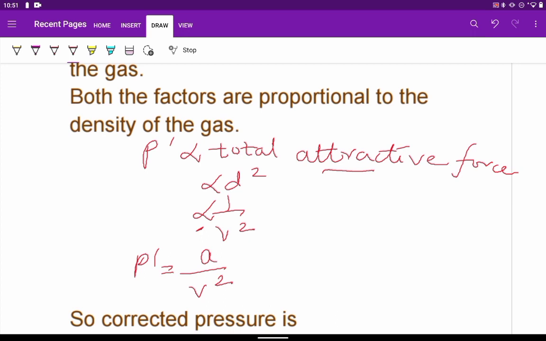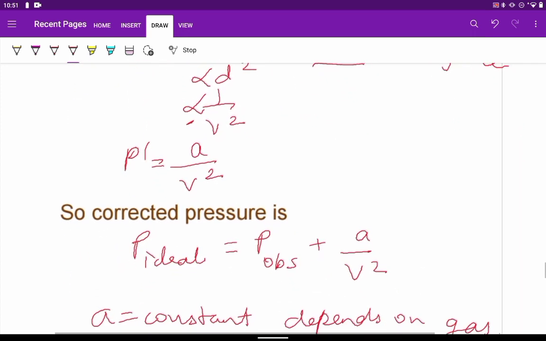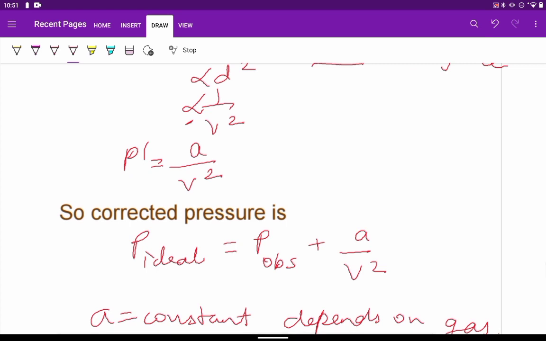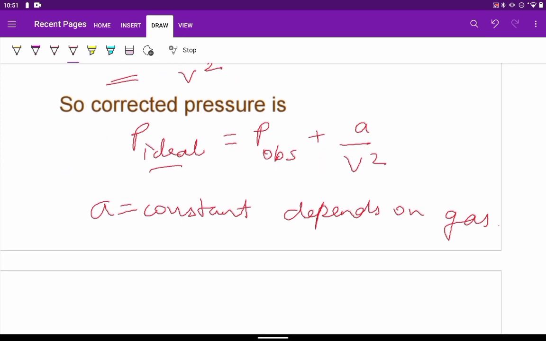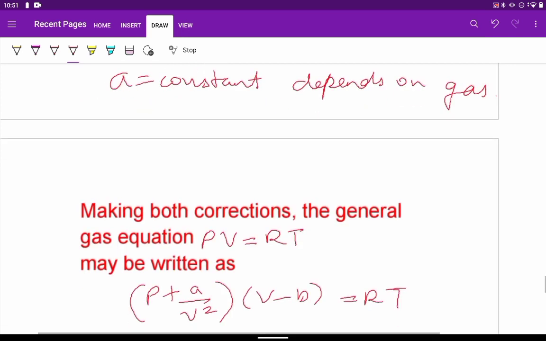So we get P dash equal to a by V square. So now the corrected pressure will be given by P ideal equal to P observed plus a by V square, because just now we got the pressure correction as a by V square, where a is a constant and it is the characteristic property of the gas taken.